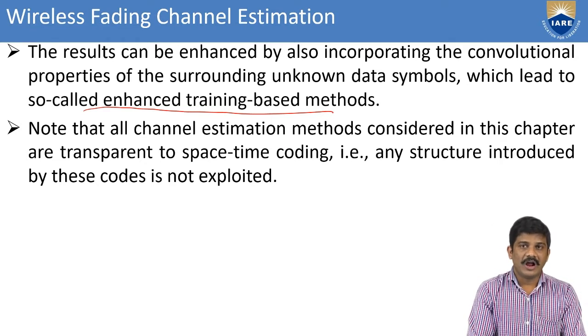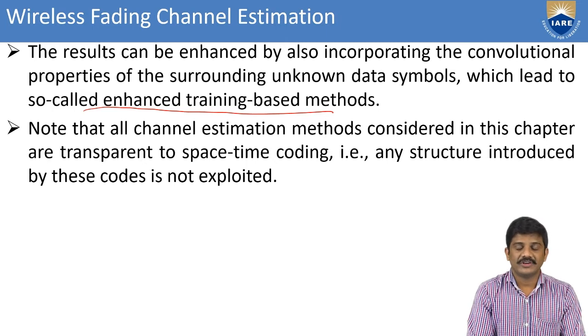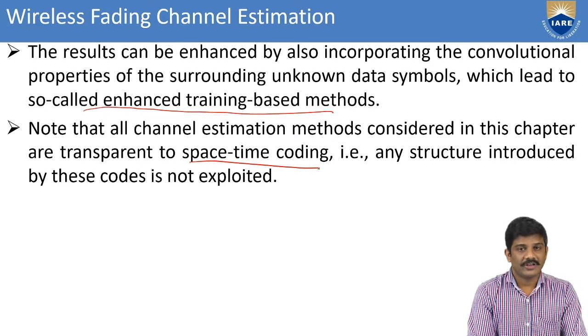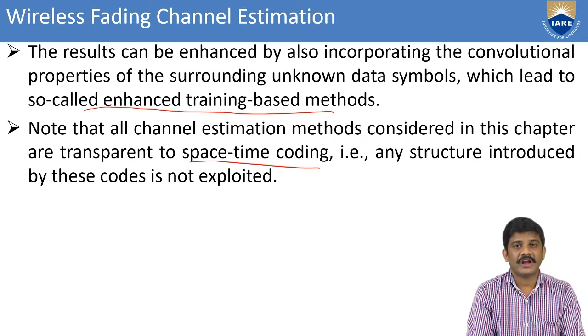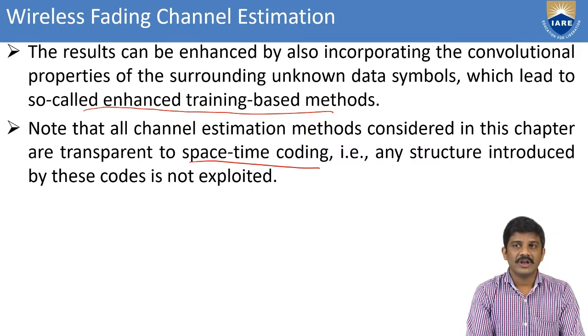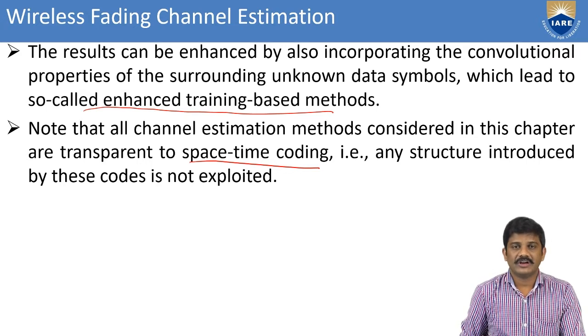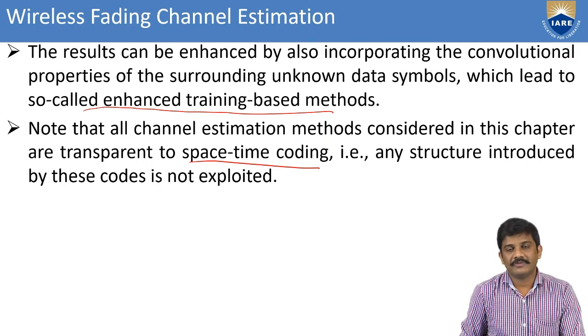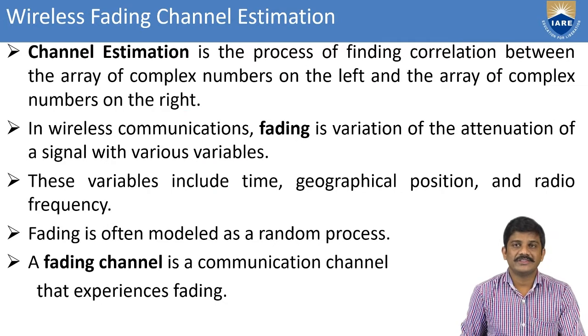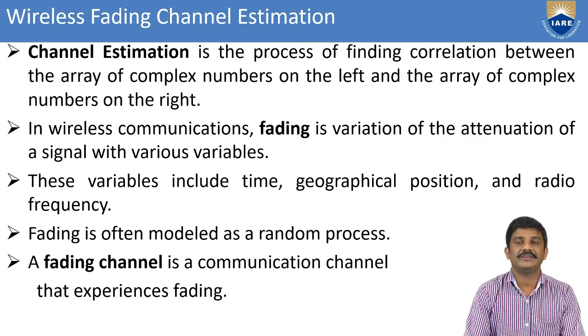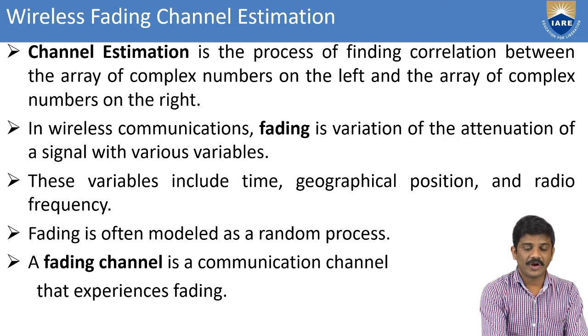Coming to all the channel estimation methods, we are mainly considering them transparent to space-time coding. We are also considering diversity techniques, but due to some factors we go for space-time coding, and any structure introduced by these codes is not exploited. That is the factor of the space-time encoder we consider in this fading channel estimation. Channel estimation is the process of finding the correlation between arrays of complex numbers.